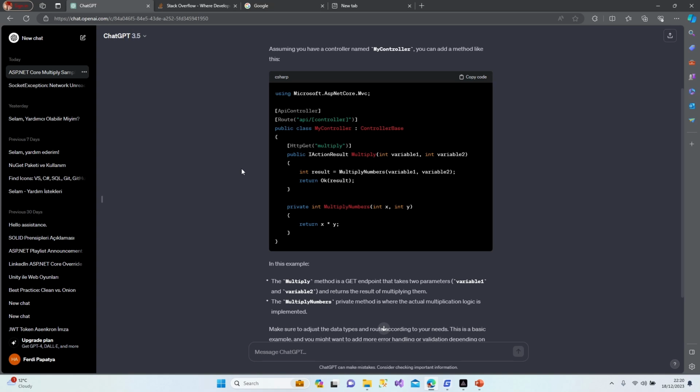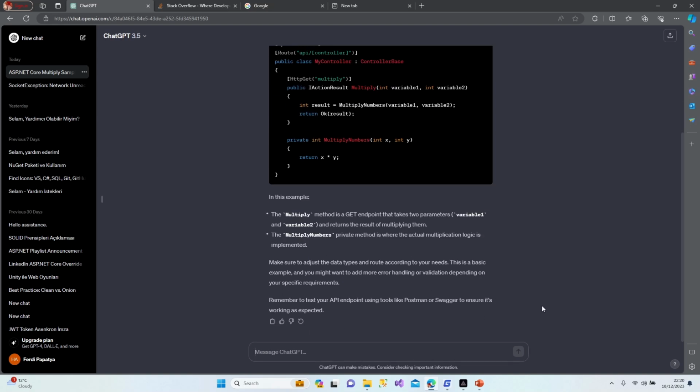But before that, I'm going to show you one more thing here. If you would like to update info here, just continue here. Please do the amendments. No, not that. This is not an API project. It is an MVC project. Please do the amendment and give me the codes again.